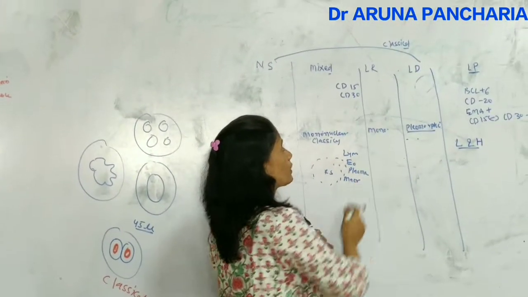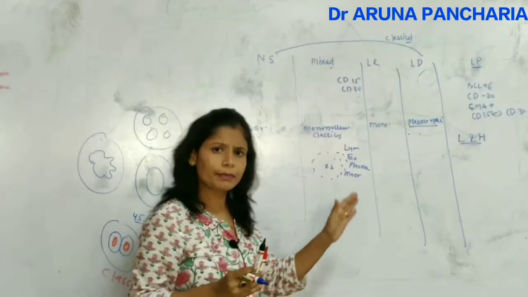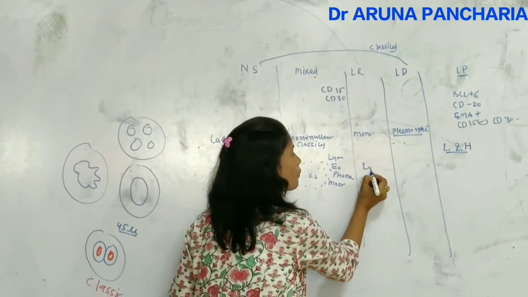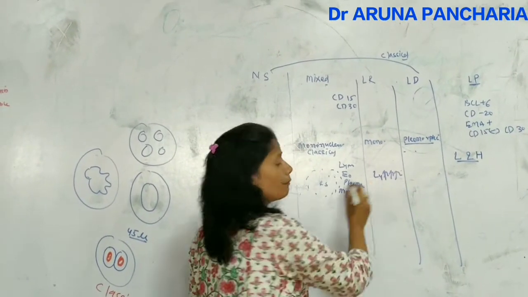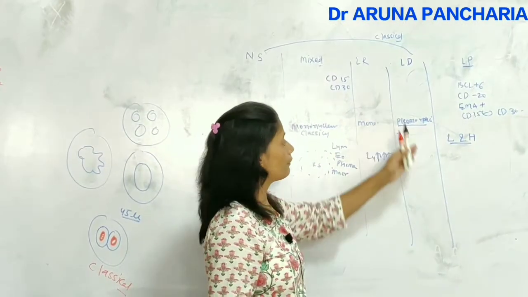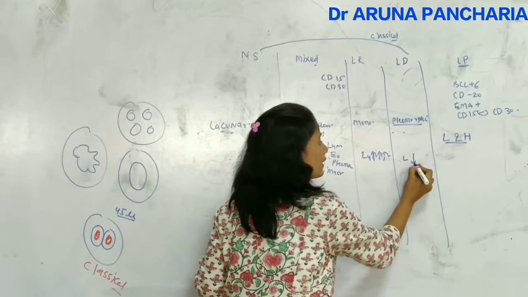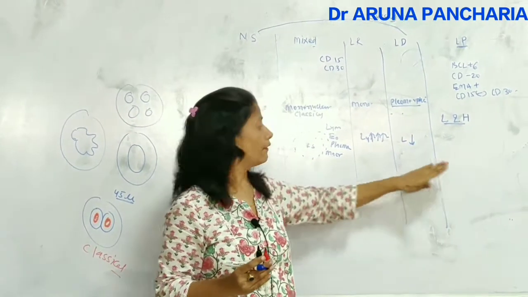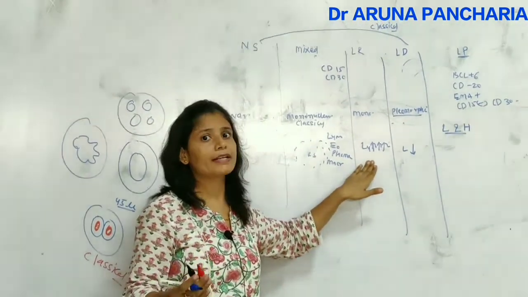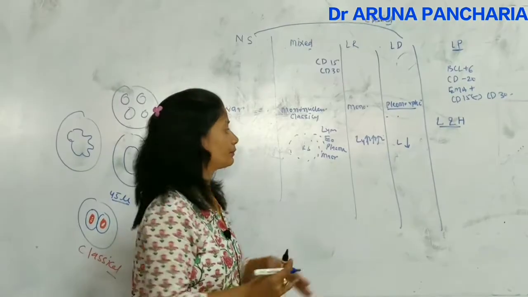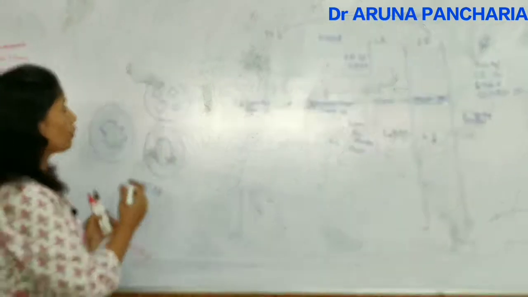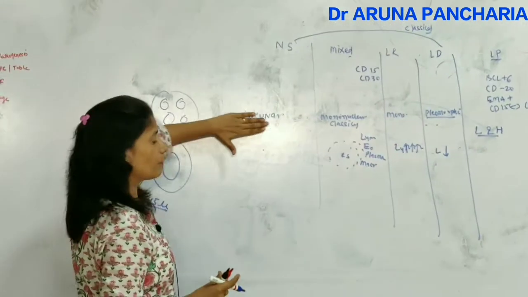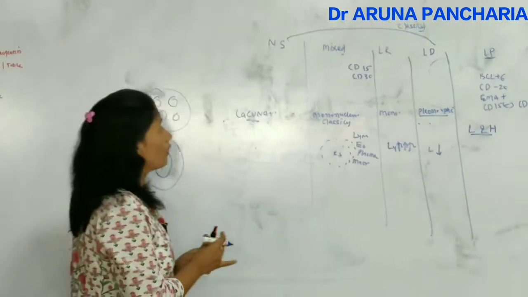In the case of the lymphocyte rich, all cells will be there, but importantly lymphocytes will be more and more in number. So rich in the lymphocyte, and in the lymphocyte depleted, lymphocytes are decreased. So when the lymphocytes are decreased, the prognosis is bad, and when more and more lymphocytes are there, the prognosis is good. So this is the reactive nature, what is the reactive kind of cell, and this is what is the malignant kind of cell.